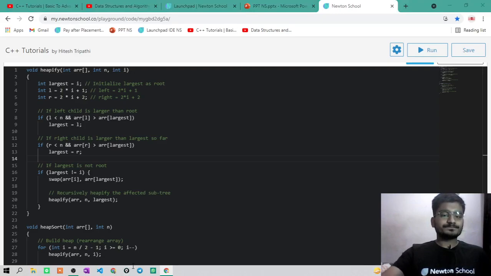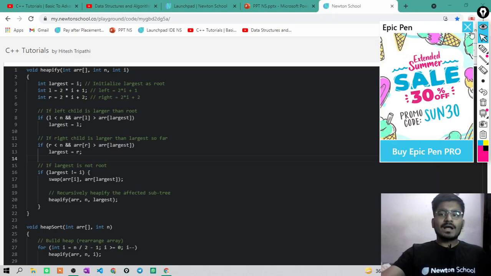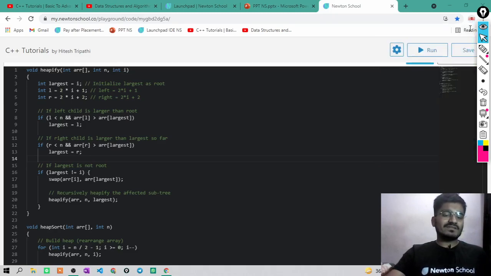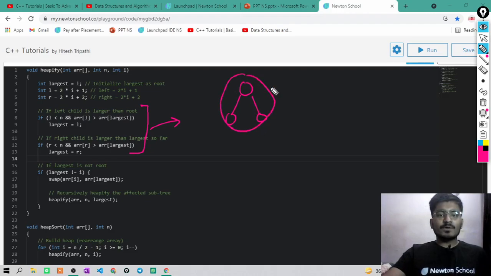Okay, and its left child as 2i plus 1, its right child as 2i plus 2. You will simply compare the left child and get the largest among the left and ith node. Then simply compare it with the right child. Now after this much process, you have the maximum among these three in your largest index.